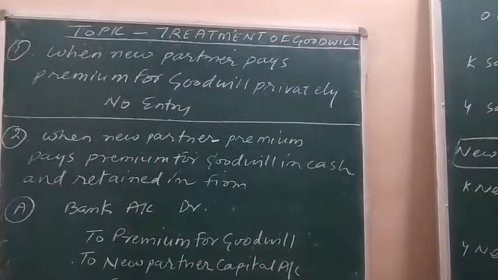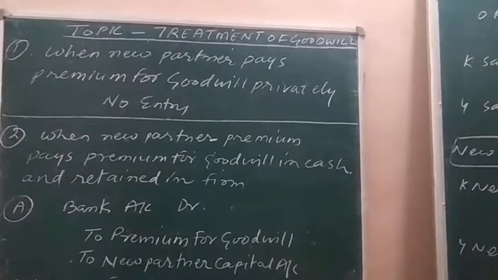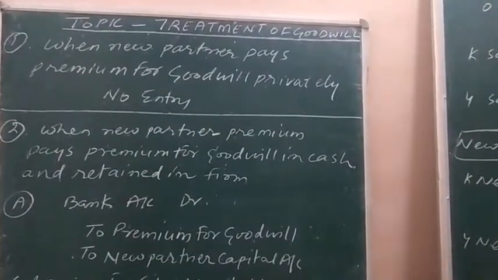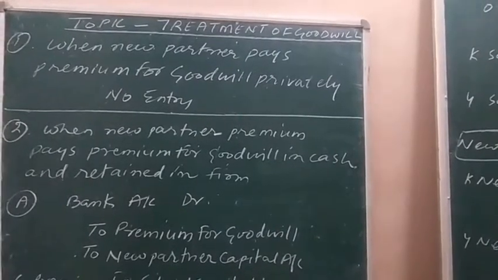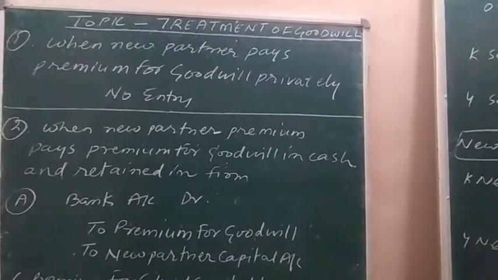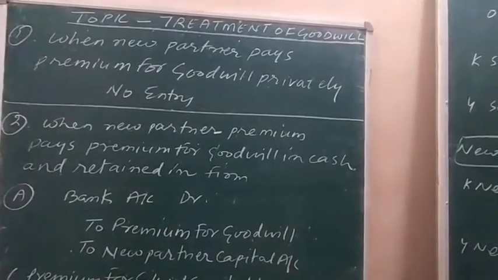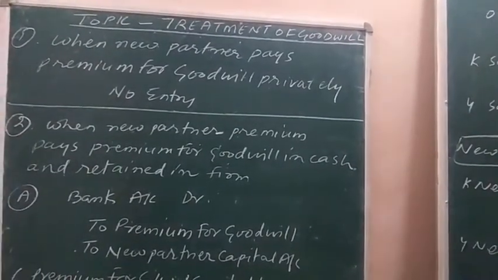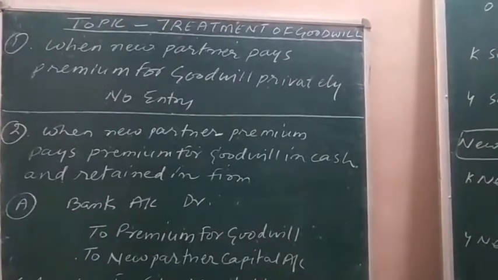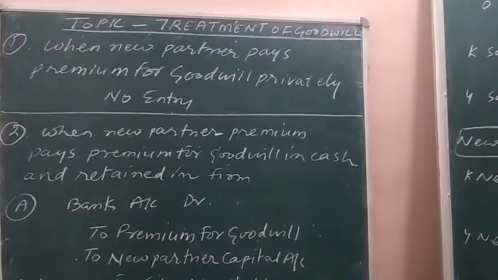As we know, the new partner brings two things within the firm. One is the capital and second is the premium for goodwill in accordance with his share in the firm. So what is the treatment of capital brought in by the new partner as well as premium for goodwill which is brought in by the partner?